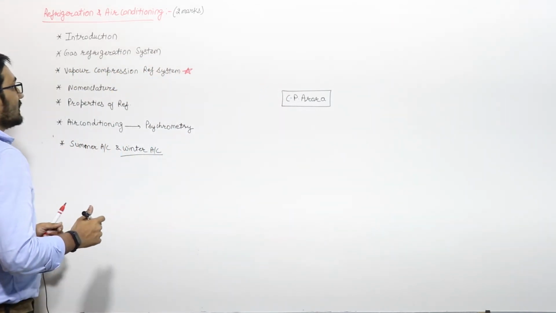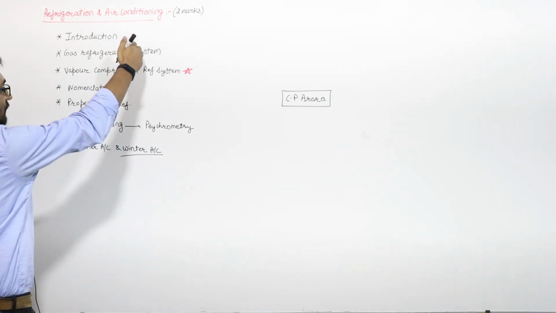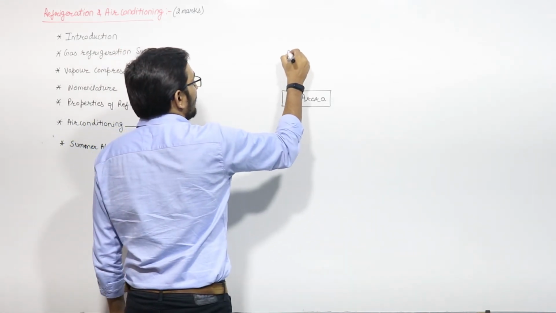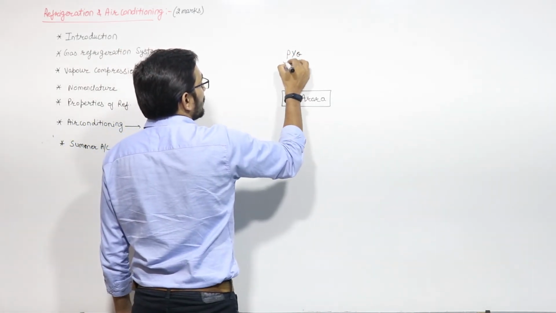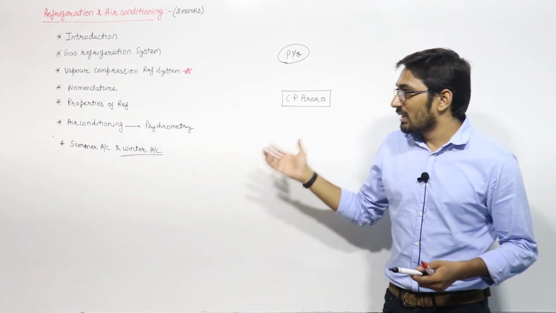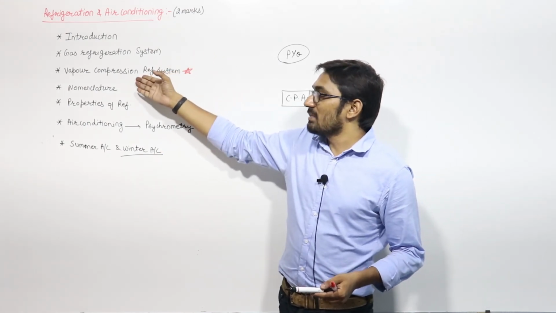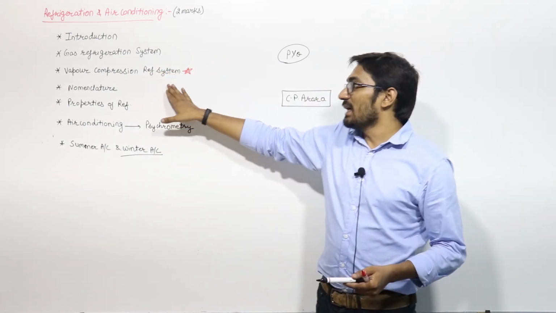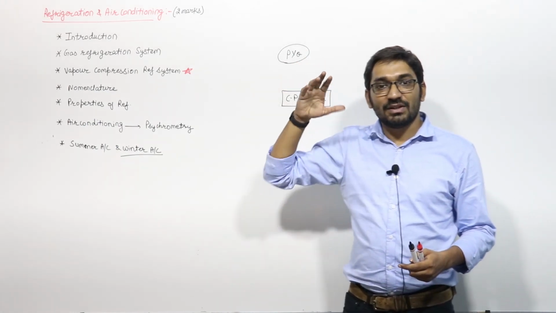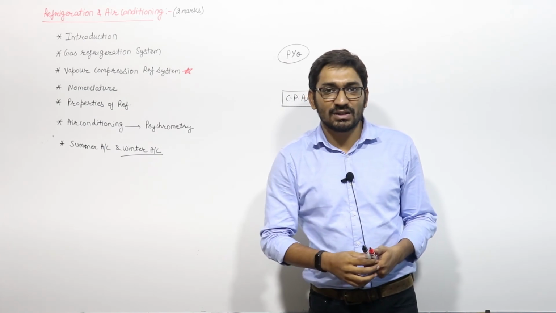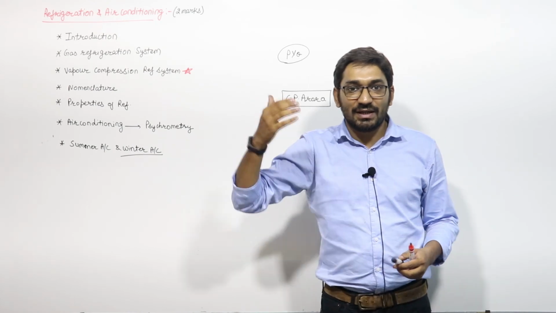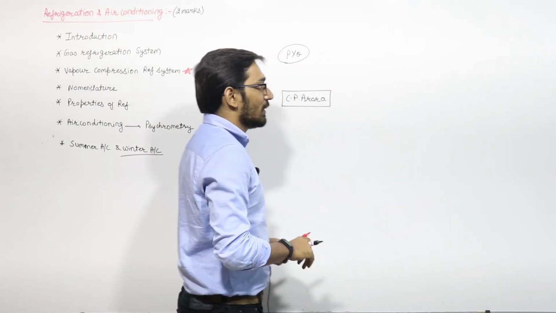So I suggest that if you start preparing for the RAC, then do the previous year questions, which will be available on our website, side by side with your subject, right? Suppose you are doing the vapor compression refrigeration system; after completing the VCRS, go for the previous year questions available with you. Some books are also available for previous year questions, and these are available on our website with detailed solutions.